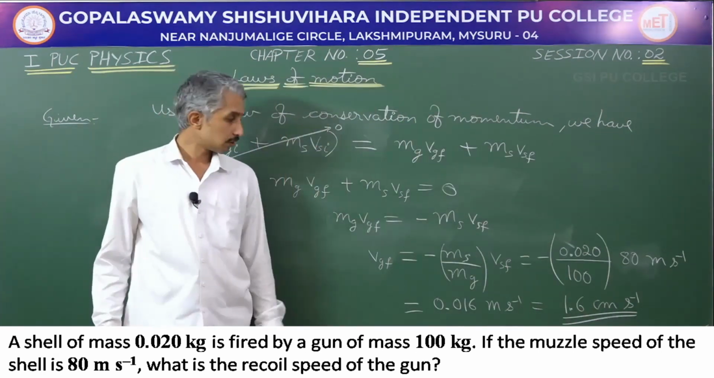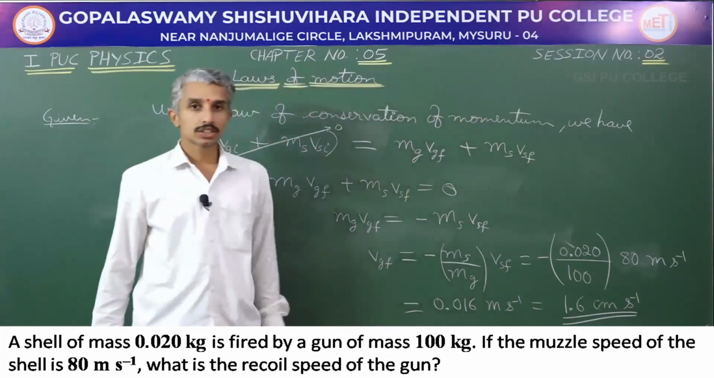So, using the law of conservation of momentum, we have found out what is the recoil speed of the gun.